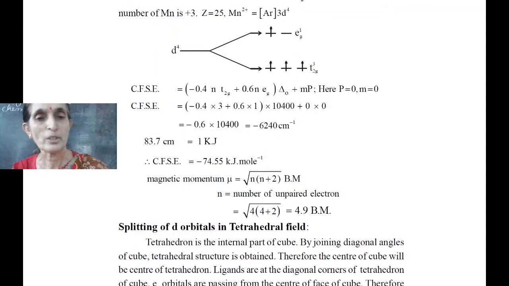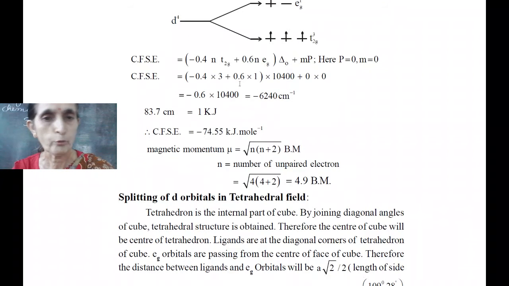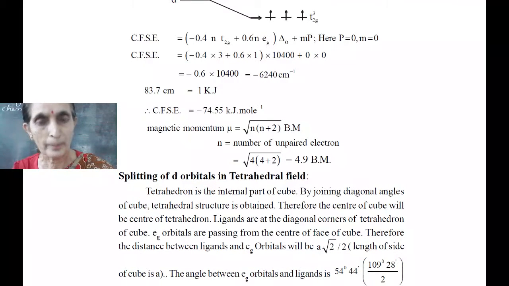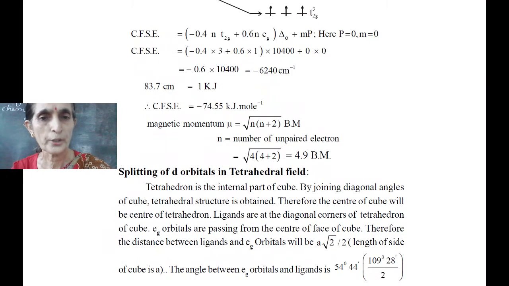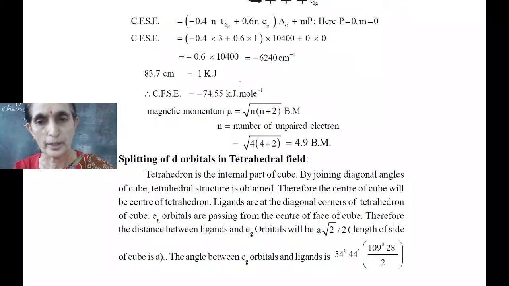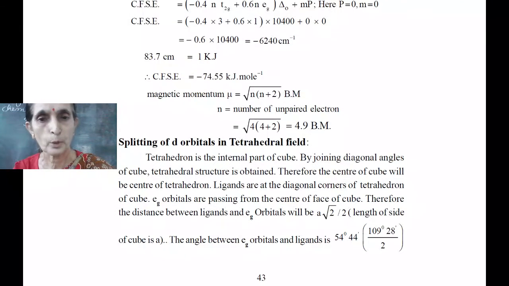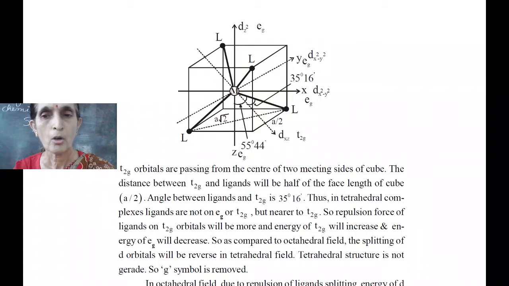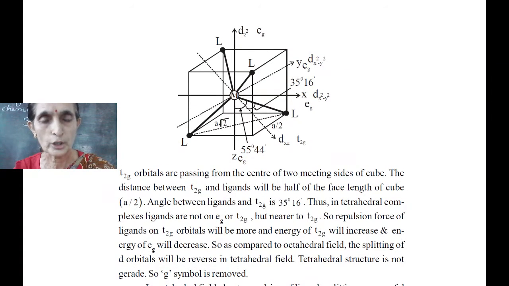Now, let me switch over to the tetrahedral field. How does splitting occur in tetrahedral complexes? A tetrahedron is the internal part of a cube. By joining the diagonal corners of the cube, a tetrahedral structure is obtained. Therefore, the center of the cube will be the center of the tetrahedron. Ligands are at the diagonal corners of the cube. How this occurs is shown in our picture.